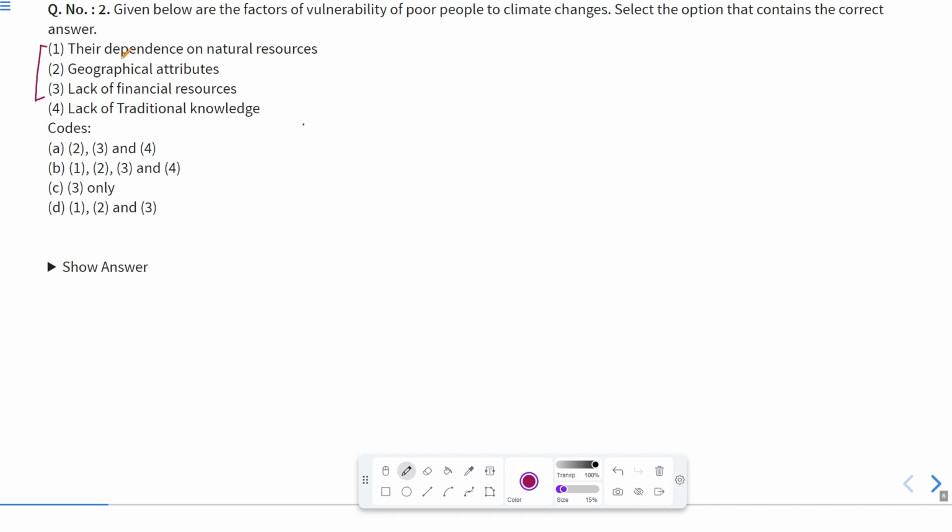Actually, the factors are their dependence on natural resources, geographical attributes, and lack of financial resources. So these are the problems that are faced by the poor people due to climate change. Okay, that makes them vulnerable. It means weak. So according to this, our answer will be D, that is 1, 2, and 3. So these are the factors. This will be the correct answer.